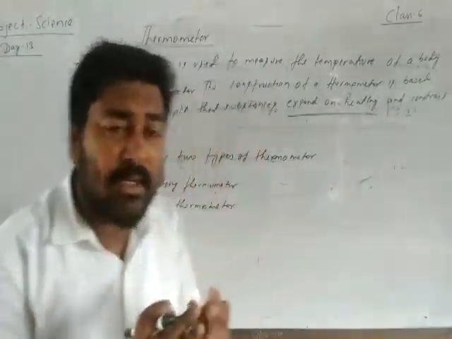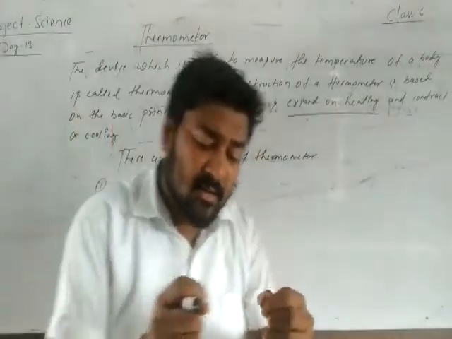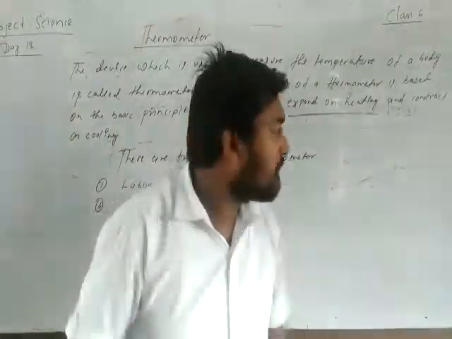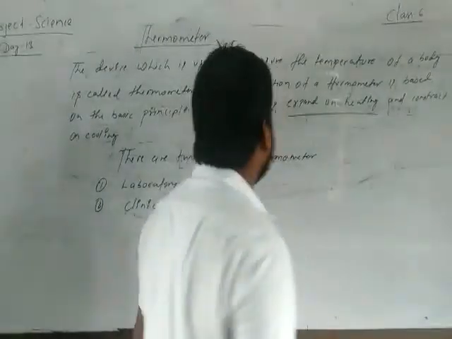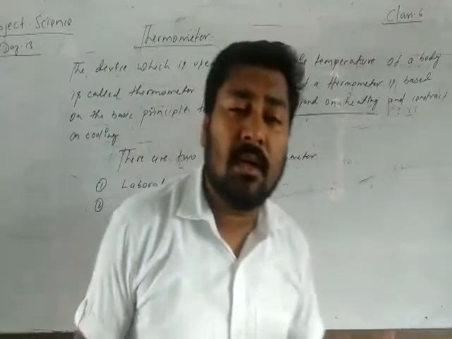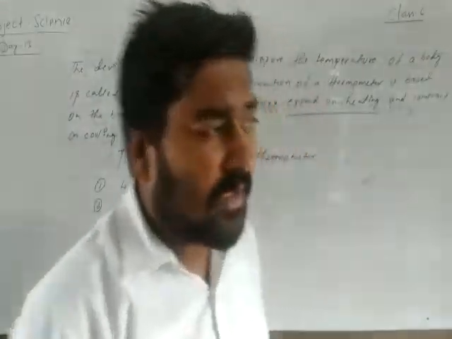When you heat a body, it expands. And substances contract on cooling. Okay? Contract on cooling.